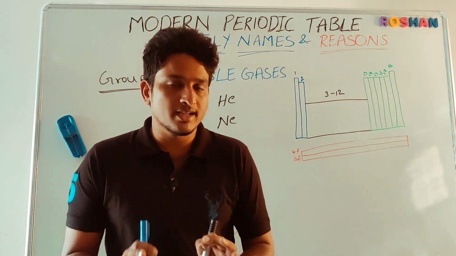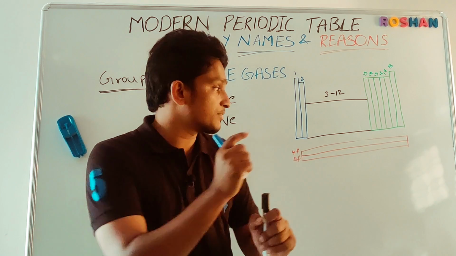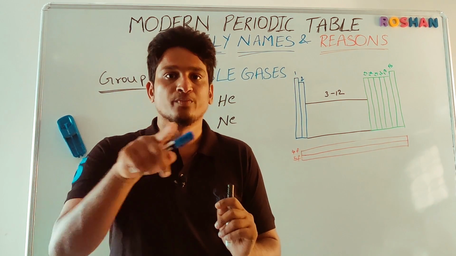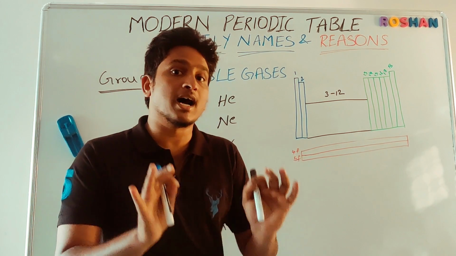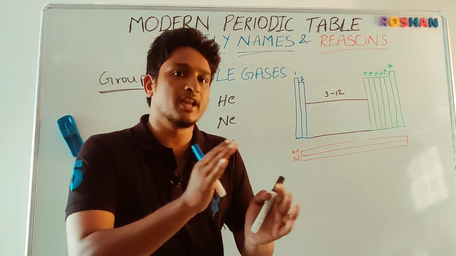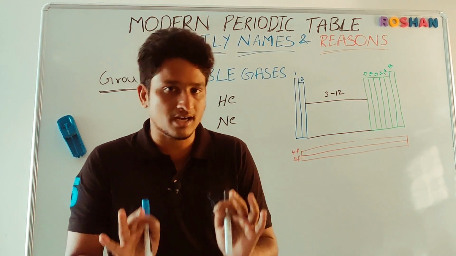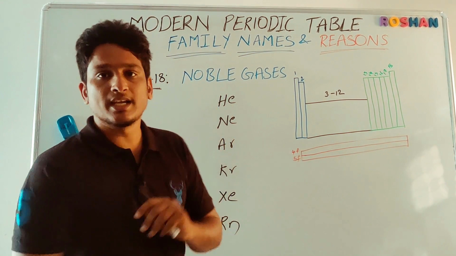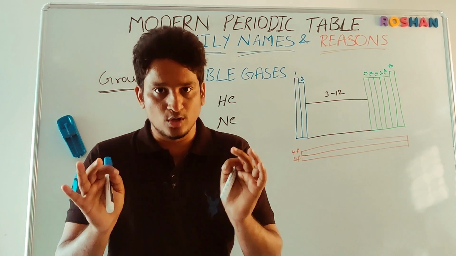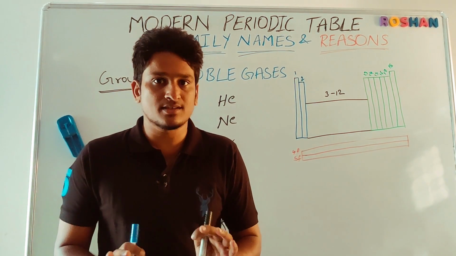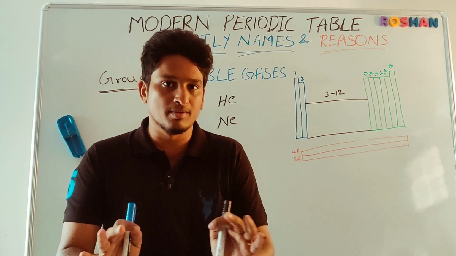These group elements contain 8 electrons in their valence shell except helium. Helium contains only 2 electrons and their valency is 0. They do not react. These elements are unreactive elements, and all the names of these groups are coming from this behavior only, from this unreactivity only. So first, noble gases. The meaning of noble is like peace, calm. These are chemically inactive gases, students. That's why these elements are called as noble gases.